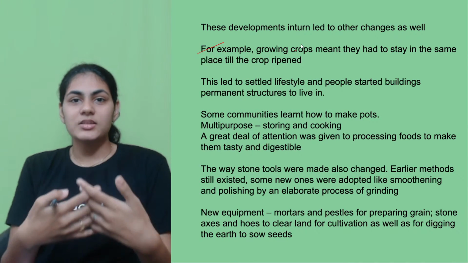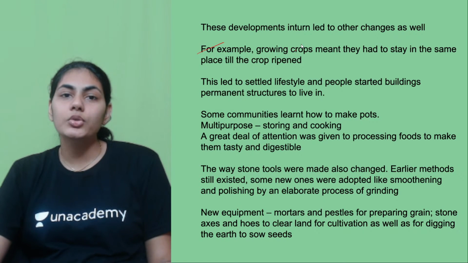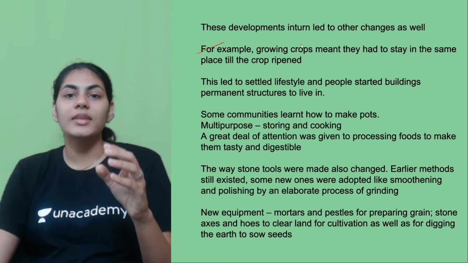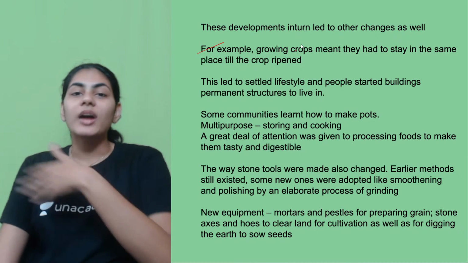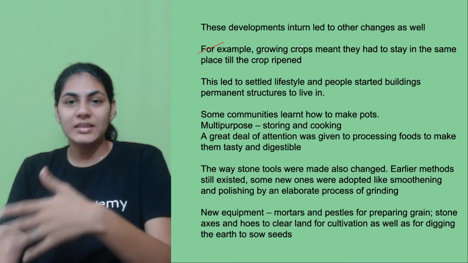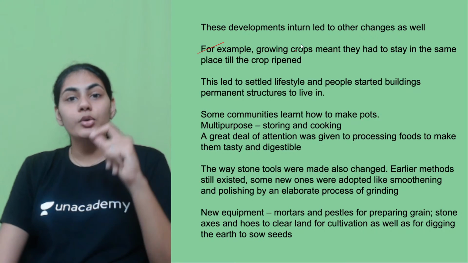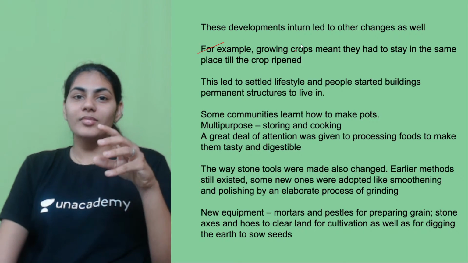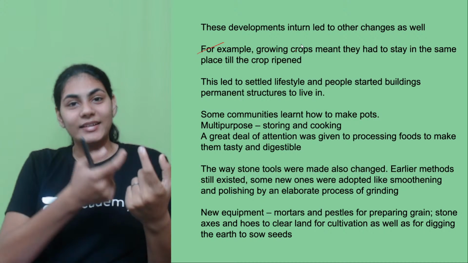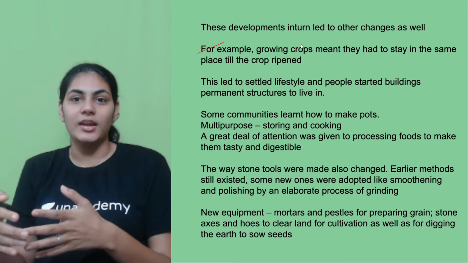To give it various natural manures like cow dung or whatever it is. And you need to make sure that the crop is growing in a very healthy manner. For that to happen, you can't roam here and there. You can't keep shifting places from one place to another. Instead, you have to settle down at a particular place. So agriculture directly meant that people started having a settled lifestyle, right?